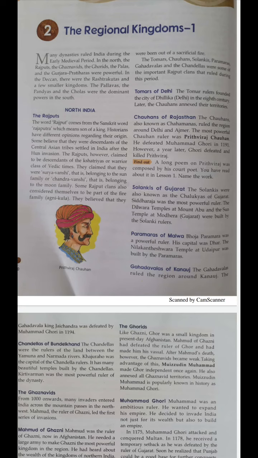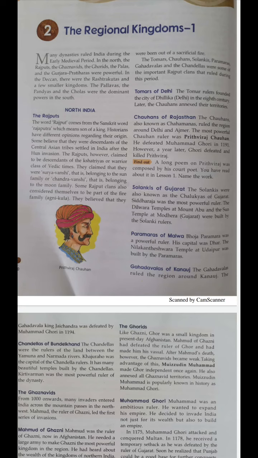There were also some Rajput clans who said that they were part of a fire family, because they believed that they came out of a sacrificial fire. In Hindi we call it yagya, through which they were born. Is it clear? Now we will discuss some important Rajput clans: the Tomar, Chauhan, Solankis, Chandelas. Now we will discuss them.